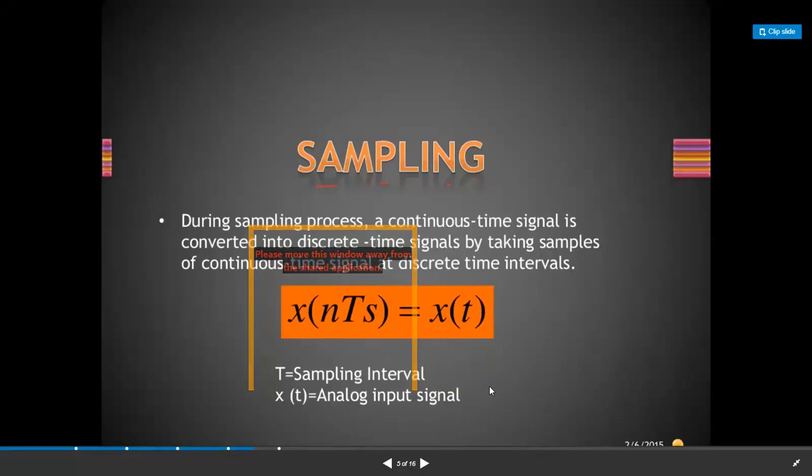So again, coming back to the process of sampling, can all of you see the screen here?